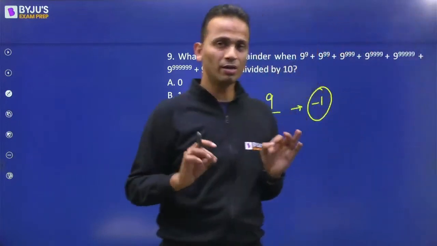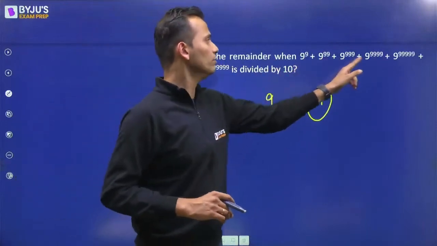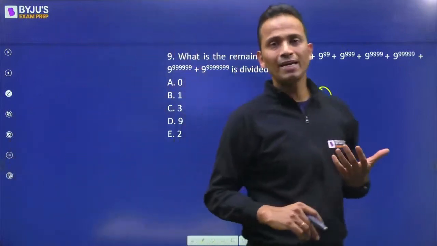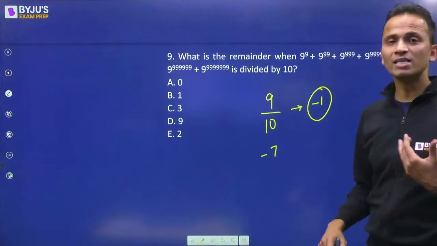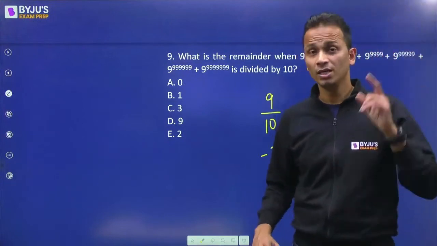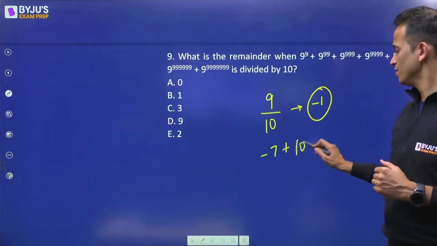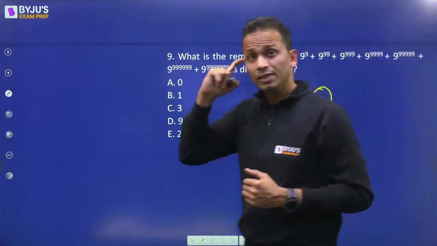How many terms are there? 1, 2, 3, 4, 5, 6, 7. 7 times -1 when added will give me -7. So -7 will be the final remainder. But since I cannot leave the remainder in negative form, I'll add 10. So the answer will be equal to 3. Okay. This is one of the ways.